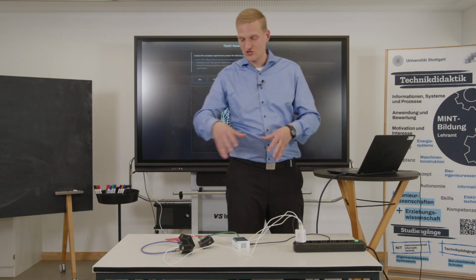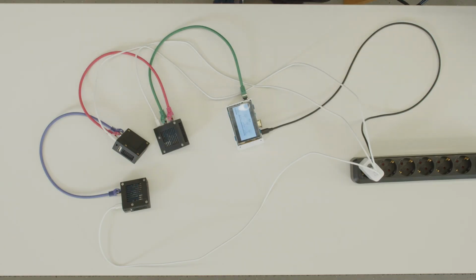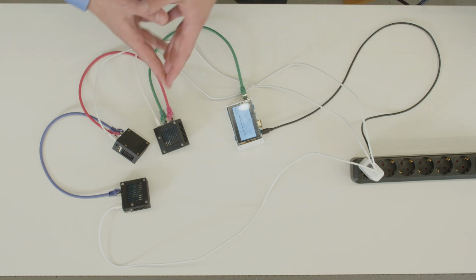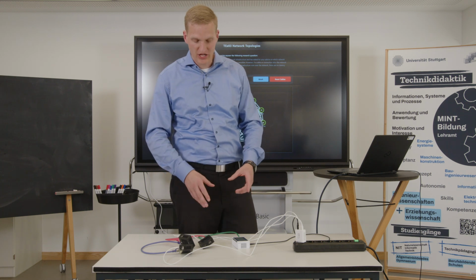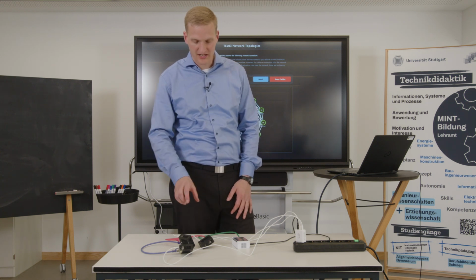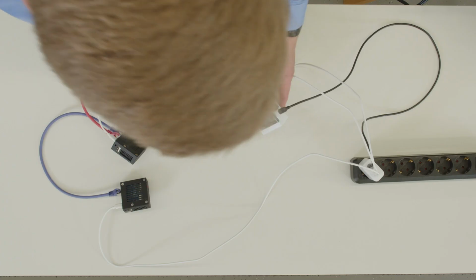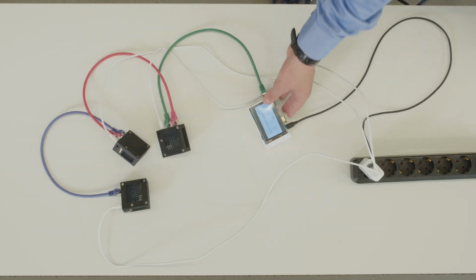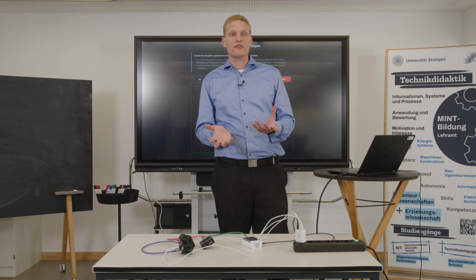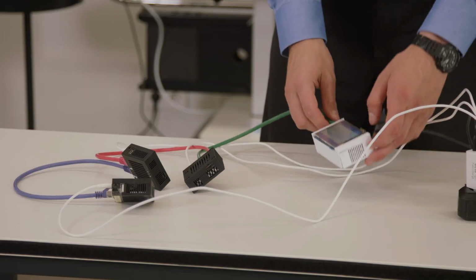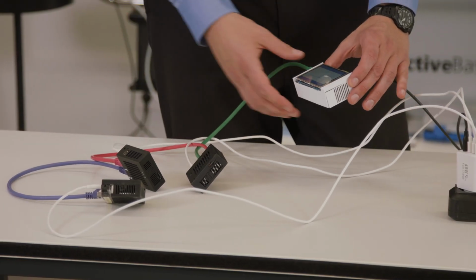So this was a simulation. We also tried to rebuild it more tactile, like hands-on with hardware. So this is the first try. It's not fully functional yet with all the topologies you saw in the simulation. So we still hope to make a version 2 here. But for now you can see we have a little device which is here in our picture, the blue gateway, so the main hub where all the clients are connected to. This is this white box here. And then we have only 3 clients, not 10 like in the simulation.